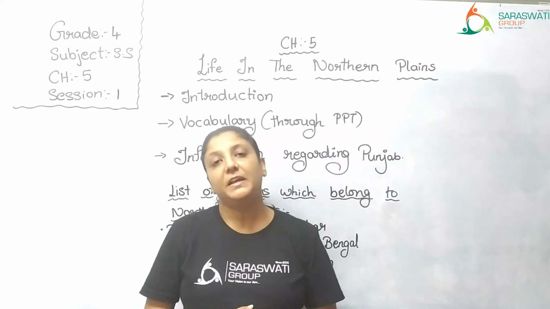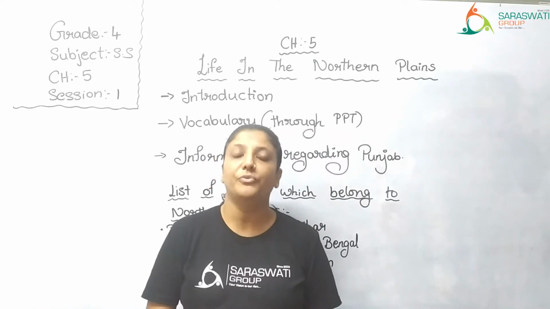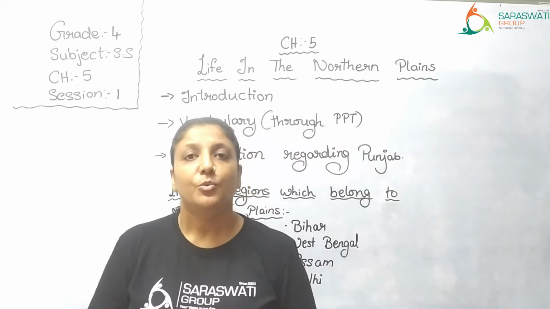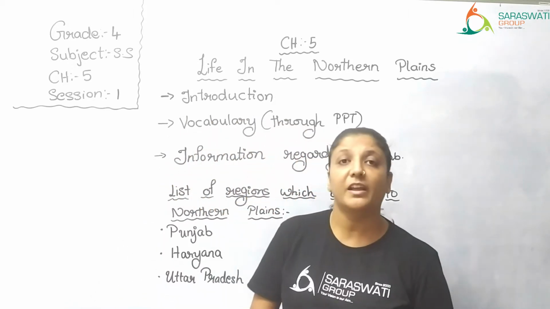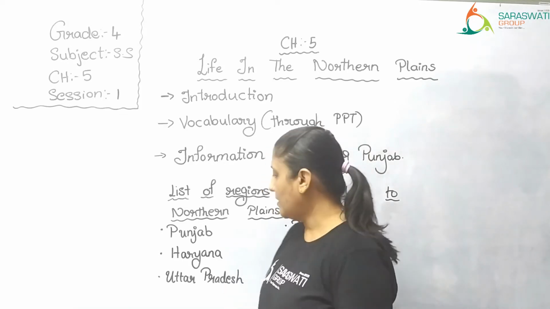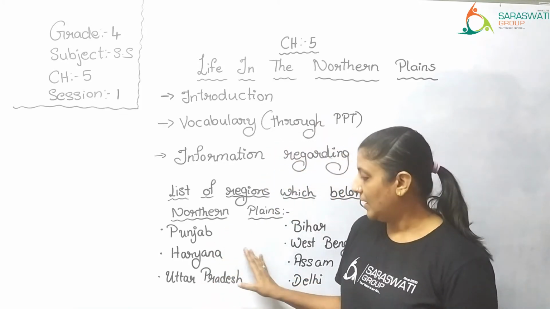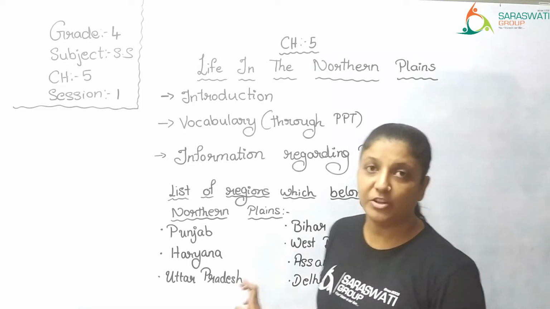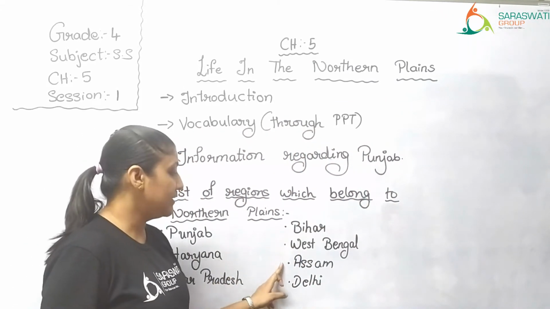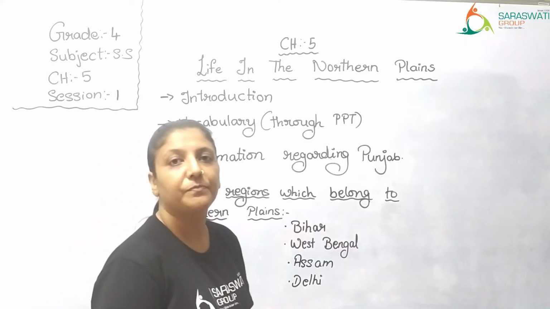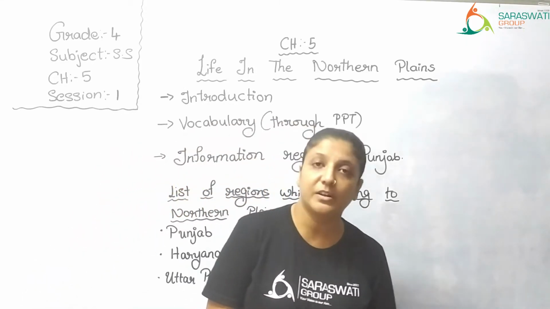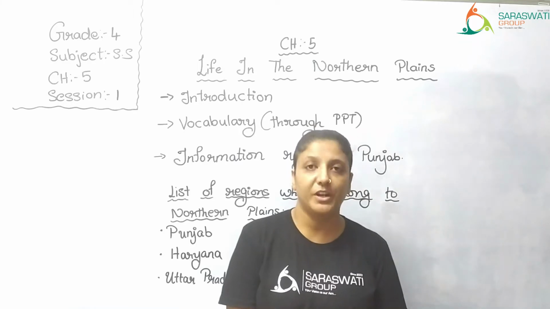Now, the Northern Plains stretch over a vast area of India. It covers many regions. Which are the regions that come under the category of the Northern Plains of India? They are Punjab, Haryana, Uttar Pradesh, Bihar, West Bengal, Assam and Delhi. These are the regions which come under the category of the Northern Plains of India.